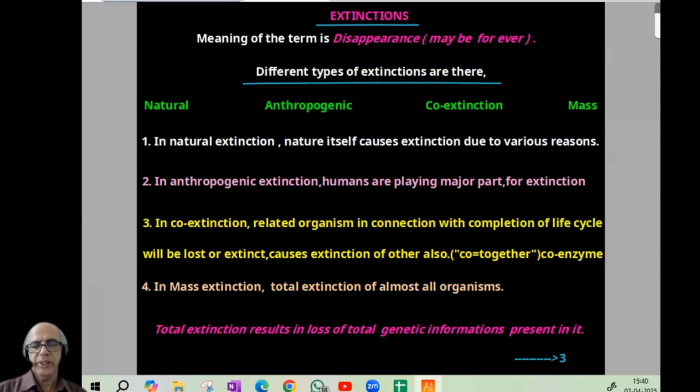Different types of extinction: natural, anthropogenic, co-extinction, and mass extinction. Natural extinction, nature itself causes extinction for many different reasons. Anthropogenic extinction, caused by human beings. Co-extinction, related organisms: if any one of them gets extinct, the other will also be forced to become extinct. Mass extinction, total extinction of almost all organisms. So total extinction results in total genetic information present in it being lost. Now comes natural extinction.